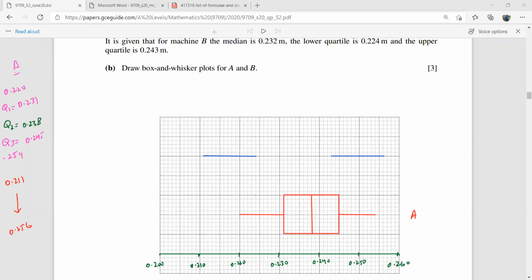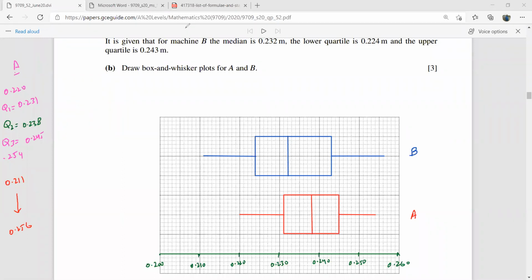Okay, and now I have to draw the box. So the box can easily be drawn here. So guys, please, you have to follow these instructions. These are really the bonus marks for you people. And then you have to show the median at 0.232. So here is the median, 0.232. So this is the box and whisker plot for the B. Okay. This is really a nice looking diagram.